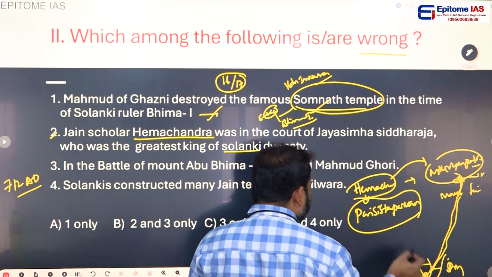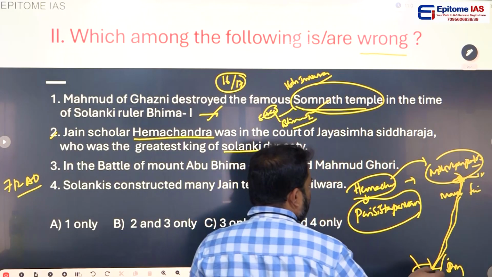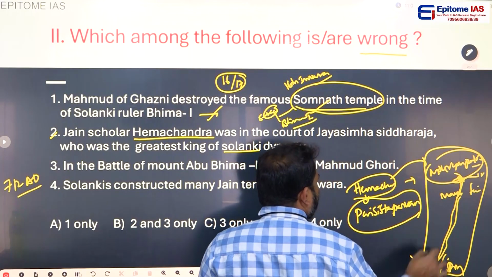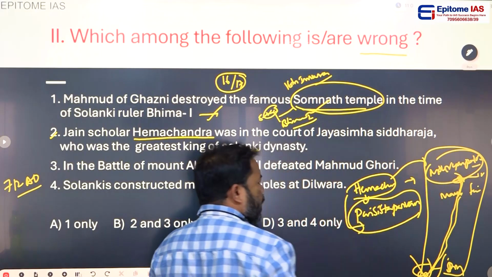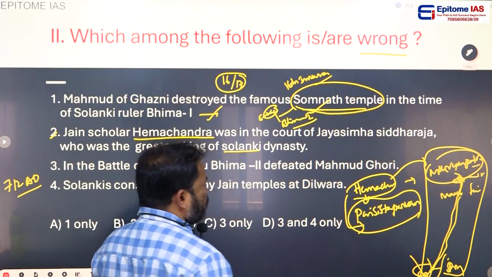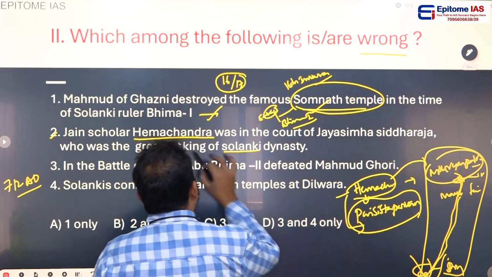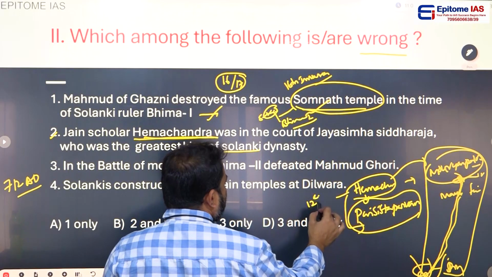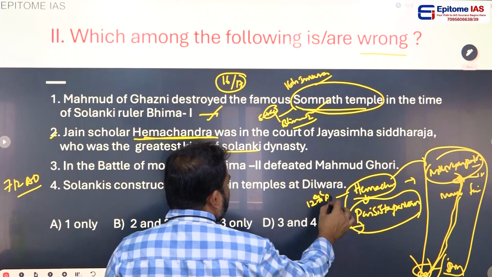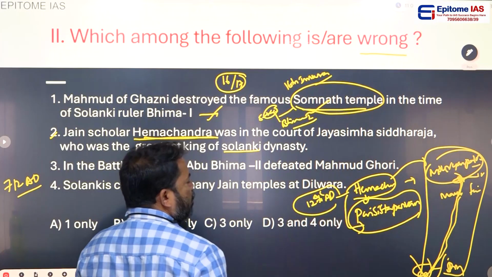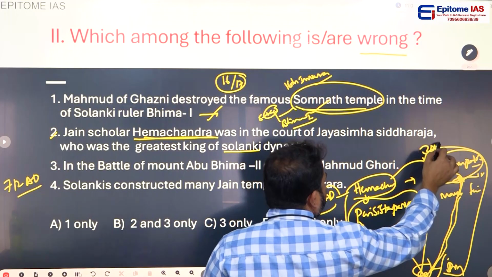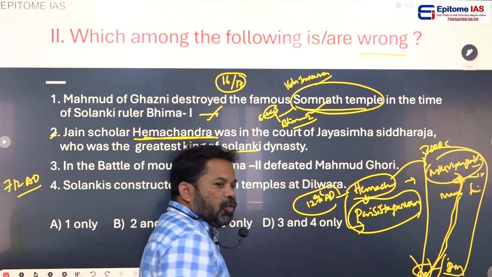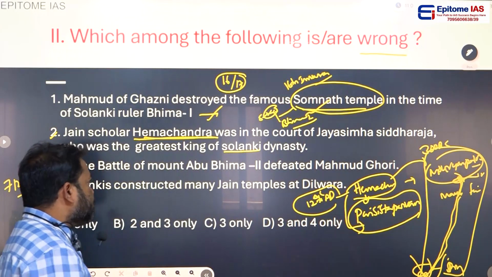And he took Sallekhana at Shravanabelagola. This entire information comes from Hemachandra's Parisishta Parvan. This is a secondary source. Why? Because Hemachandra belongs to the 12th century AD, but he gave information of 300 BC. Because of that, it is a secondary source. Yes, am I correct? Yes.